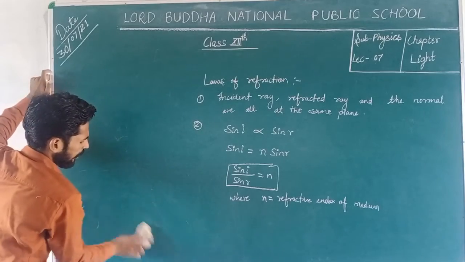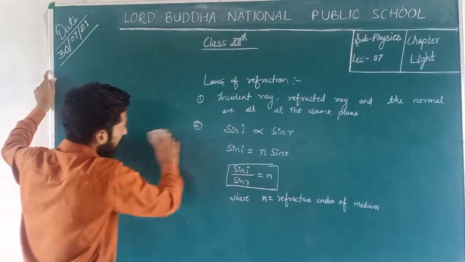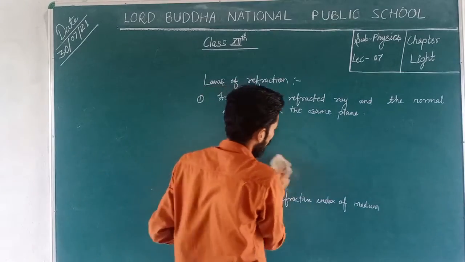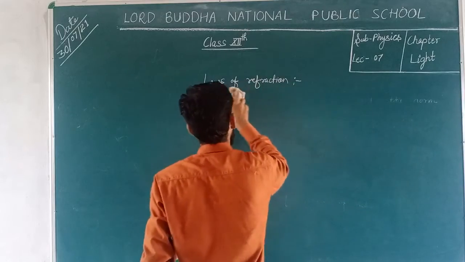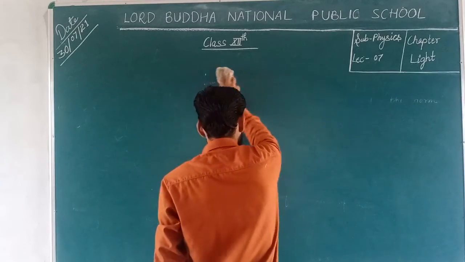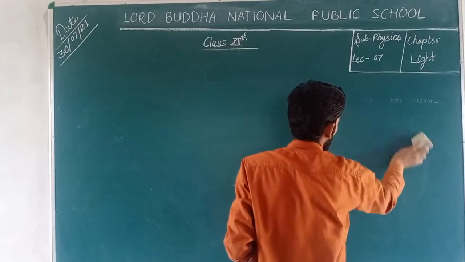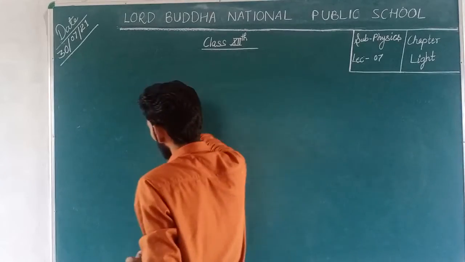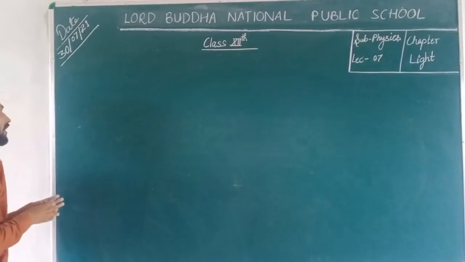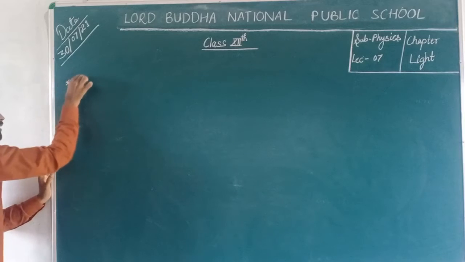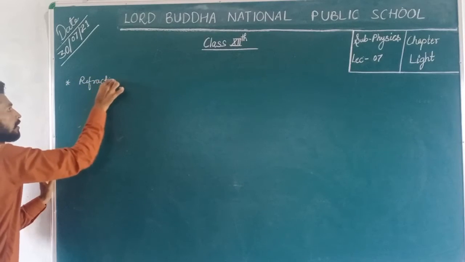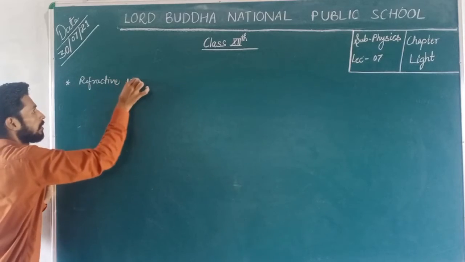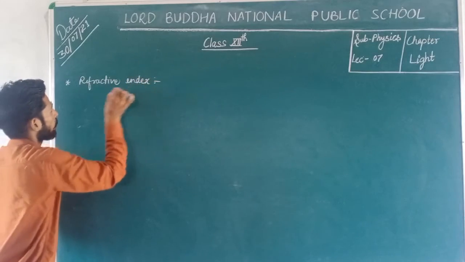Now there is a point, that is refractive index. What is the refractive index and how can we calculate it, and how the speed of light depends on the refractive index of a medium. Now the topic is refractive index.